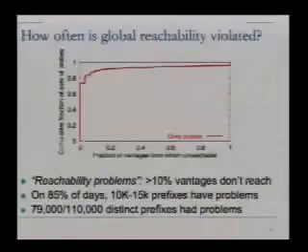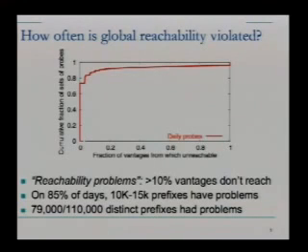We started out by looking at some of the iPlane data and seeing how often we saw global reachability being violated. So on this graph, on the x-axis, we have the fraction of our vantages from which a prefix was unreachable. And it's a CDF, so on the y-axis we have the cumulative fraction of sets of probes, where a set of probes are the probes to a given prefix on a given day. So for instance, we see that on more than 70% of the sets of probes, we have perfect reachability, the zero unreachability, but it falls off pretty quickly from there.